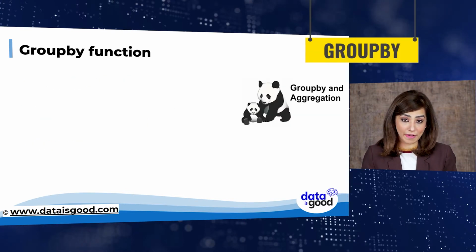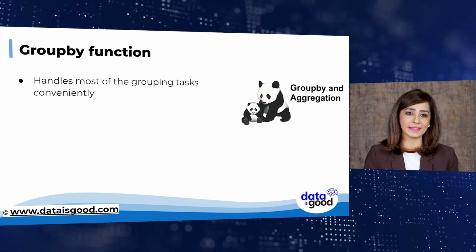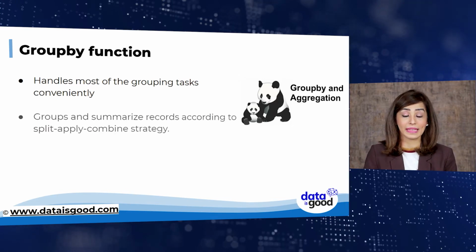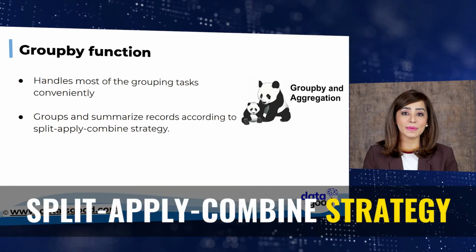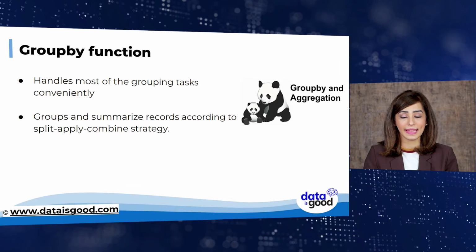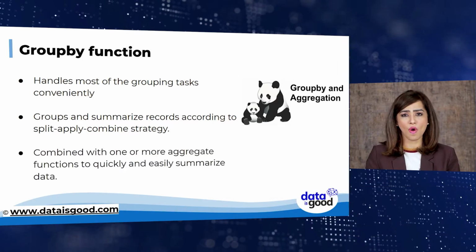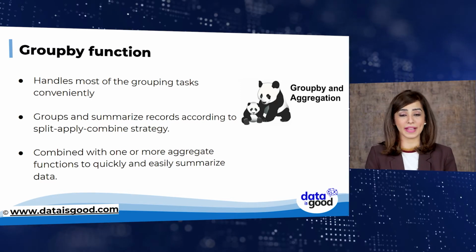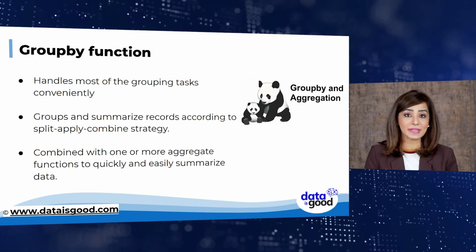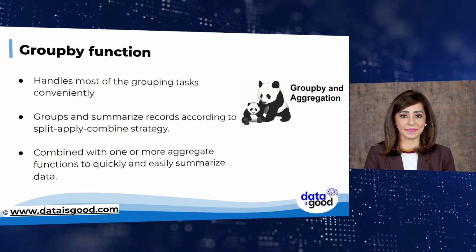Pandas has a group by function to be able to handle most of the grouping tasks conveniently. Group by is one of the most important Pandas functions. It is used to group and summarize records according to the split apply combine strategy. In Pandas, the group by function can be combined with one or more aggregation functions to quickly and easily summarize data. This concept is deceptively simple and most new Pandas users will understand it.